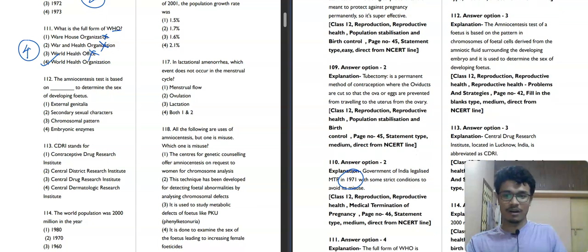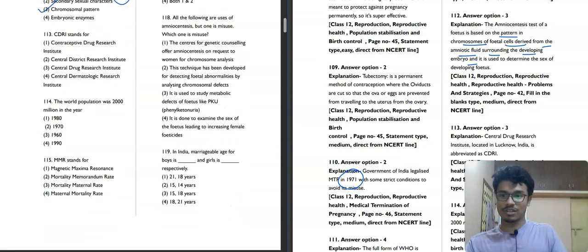Now question number 112. The amniocentesis test is based on dash to determine the sex of the developing fetus. External genitalia, secondary sexual character, chromosomal pattern or embryonic enzyme. Amniocentesis is a test based on the pattern of chromosomes, the pattern of the chromosomes of fetal cells derived from the amniotic fluid surrounding the developing embryo. So here the third option will be our correct answer.